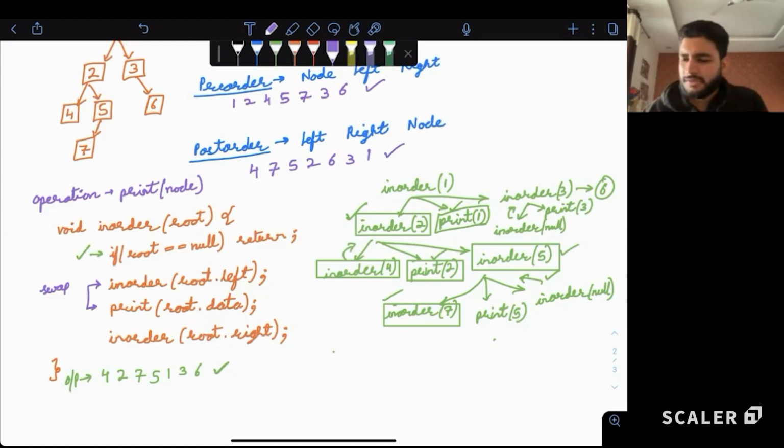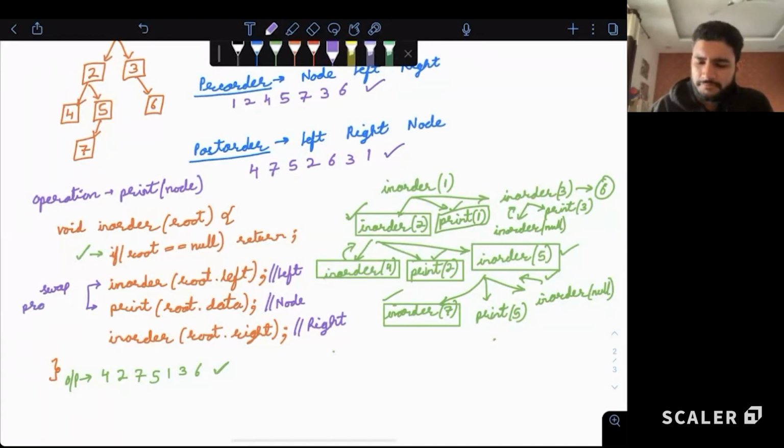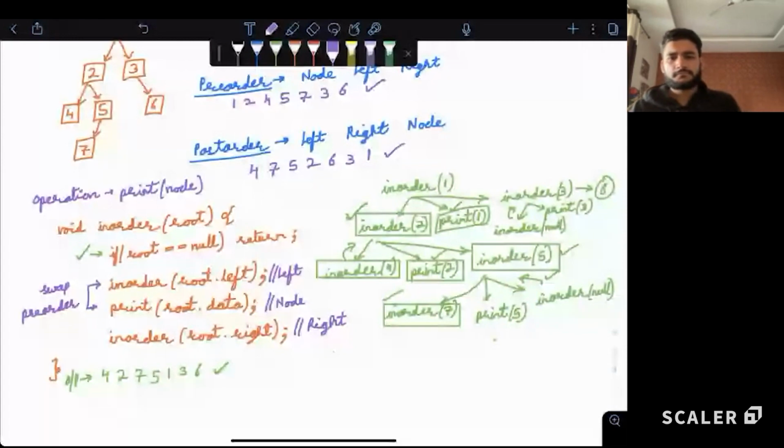So this is left, this is node, and this is right. So if we just swap node and left, we will get a pre-order traversal. First print, then go left, then go right.